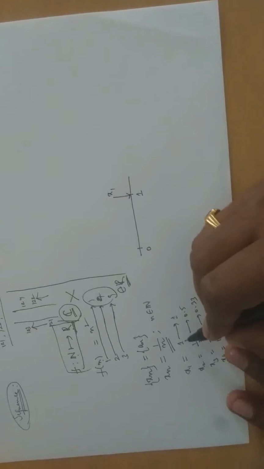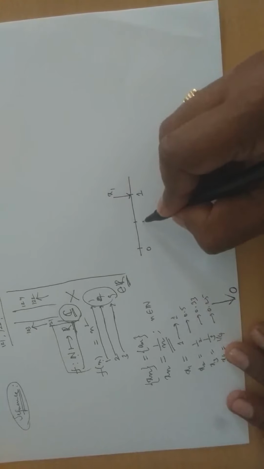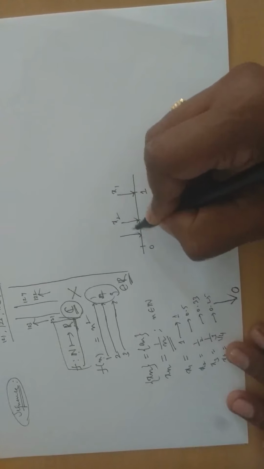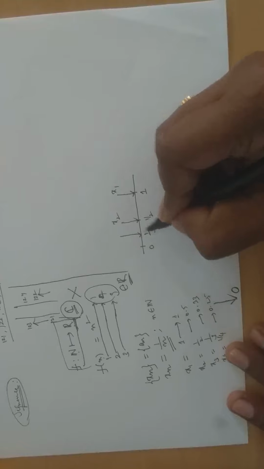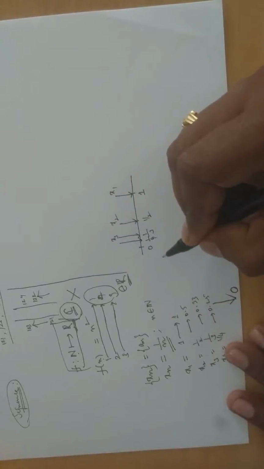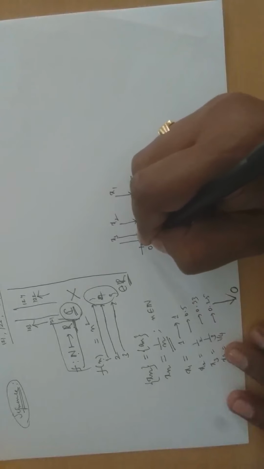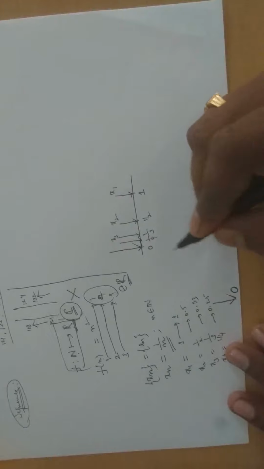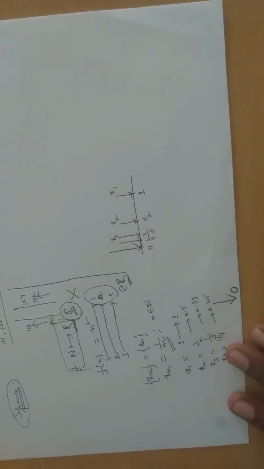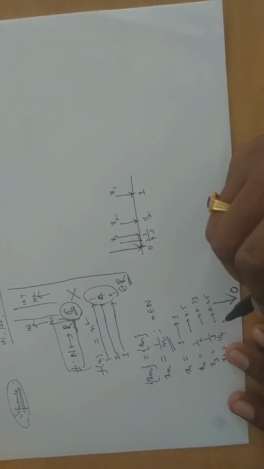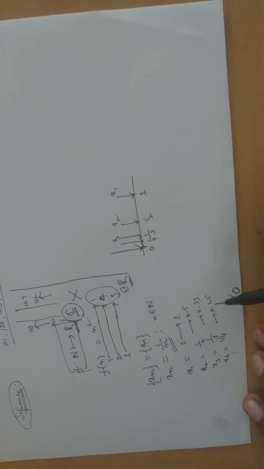And for x2, this is the place. x3 is somewhere here, 1 by 3. x4 is somewhere here. It goes on and on and on. Somewhere it will go to 0. I am saying it approaches 0. It won't be exactly equal to 0. It will be near 0. Is it clear? So in that sense, it will go to 0.